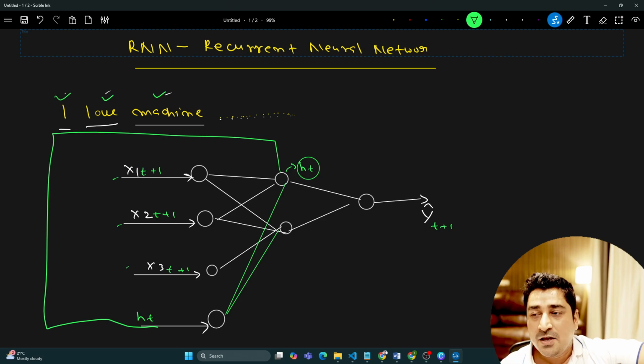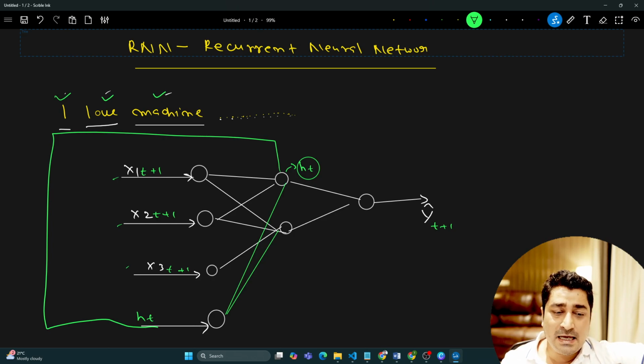And in this way, you will be able to solve a speech problem, a text problem, and eventually a time series based or time dependent problem, where previous input is required. But again, there was a problem. The problem was very simple. The problem was that when your input is going to be very, very long.